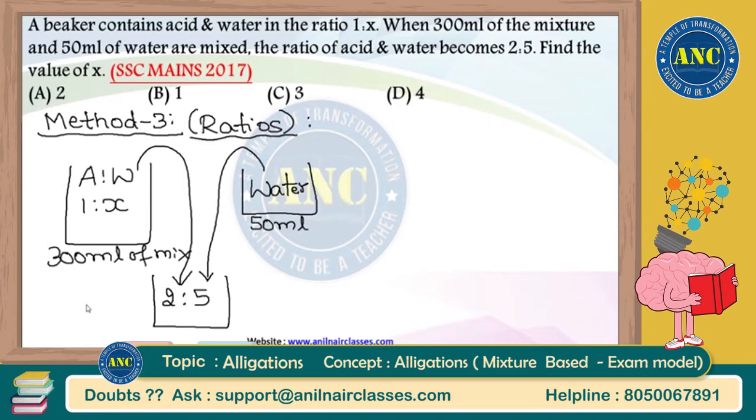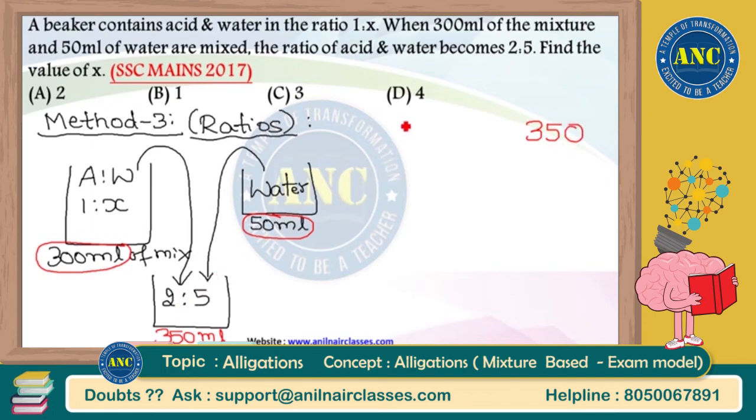Right? Now see here, sir. Simple common sense. First vessel, I have 300 liters of mixture. Second vessel, I have 50 ml of water. I am mixing. Totally in my third vessel, I should have 350 ml of mixture.